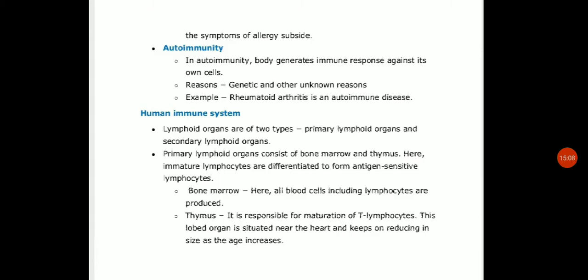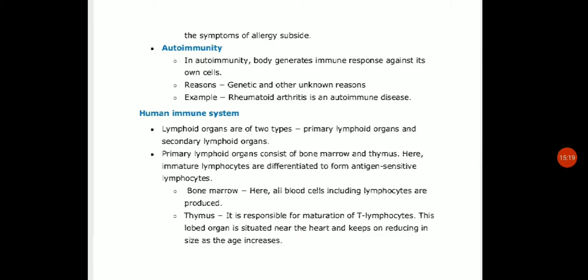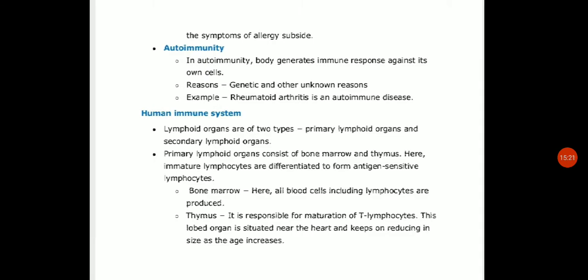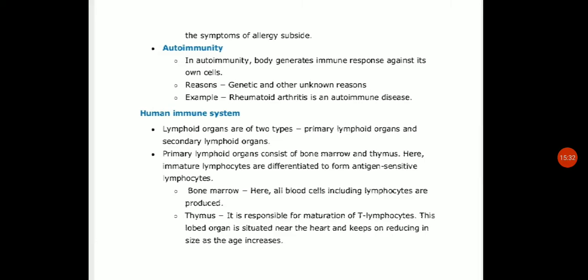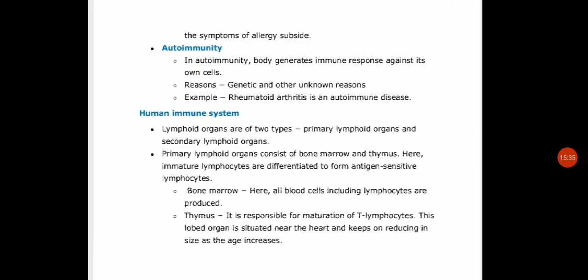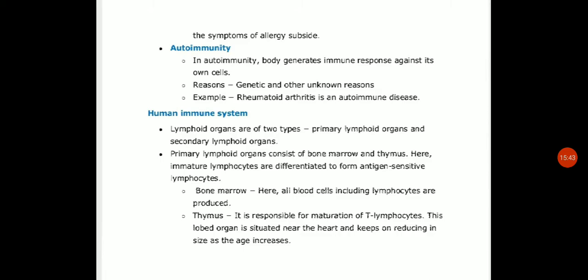Similarly, if it is muscle cells, and the immune system does not recognize the muscle cell as self, then it results in the destruction of the muscles. So the destruction of muscles starts, and that causes the problem myasthenia gravis. Another example of autoimmune disease is Hashimoto disease, where the immune response develops against a person's own thyroid, resulting in the destruction of the thyroid. So the thyroid gland starts getting destroyed. That is Hashimoto disease.